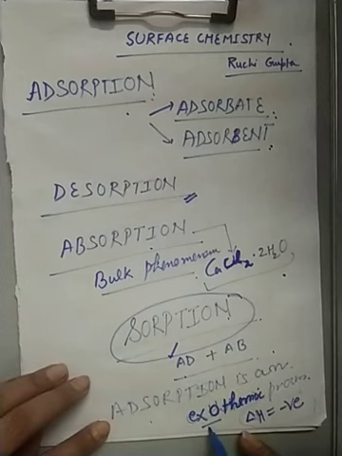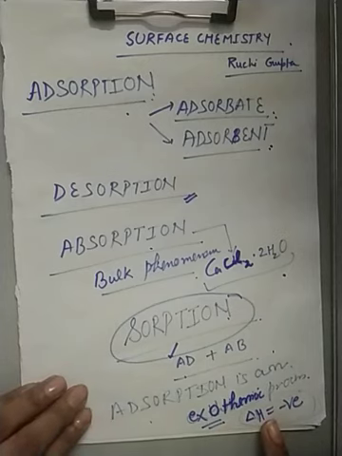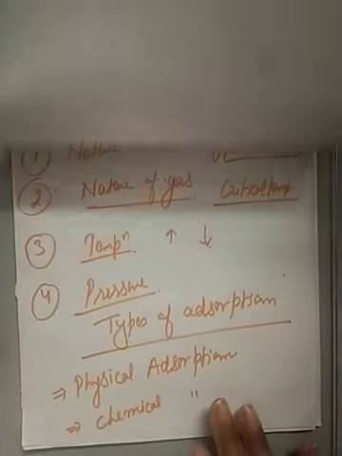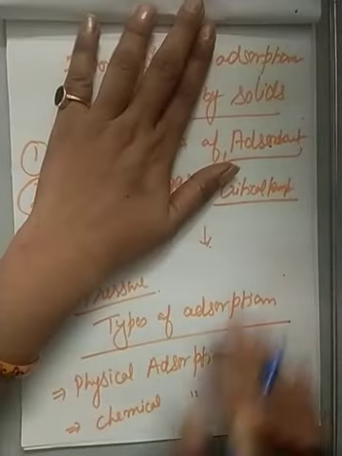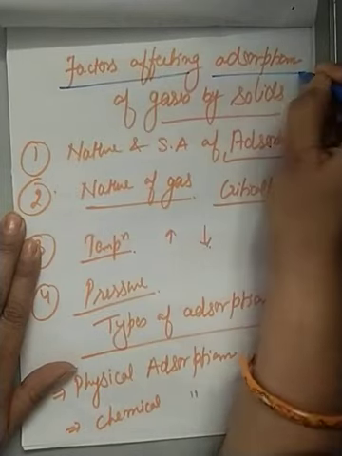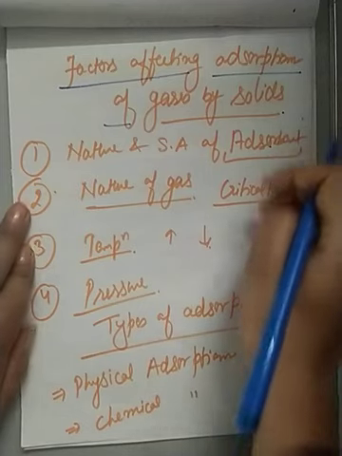Adsorption is an exothermic process, means during adsorption energy is released. So that means delta H is always negative. Now we'll come to the second topic, which is factors affecting adsorption of gases by solids. So these are the factors.